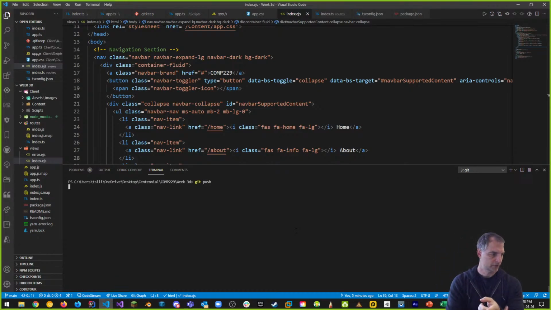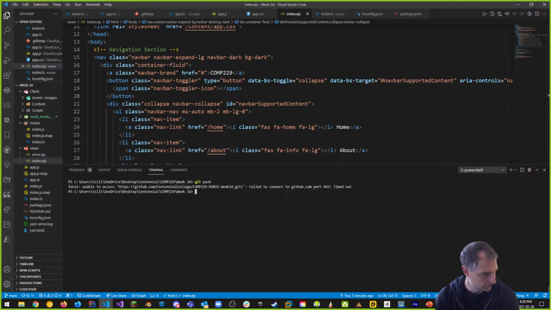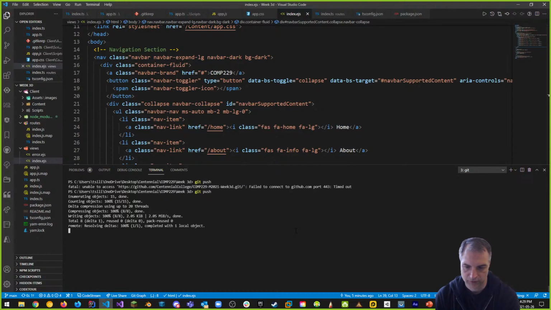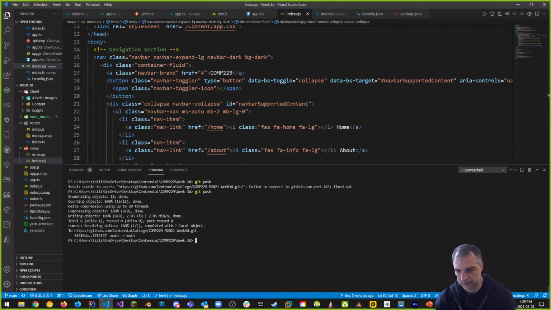By the way, if you notice that this is taking a while, this is a great indicator that there's something going on with the network. Yeah, see, look at that. It says failed to connect to GitHub, port timed out, right? So that is something that's happening with my network here today for some reason. So git push. And there we go. We just try it again, and we're good to go. I'm definitely getting disconnections here, which is what's causing the problem. All right, so that is what's happening.